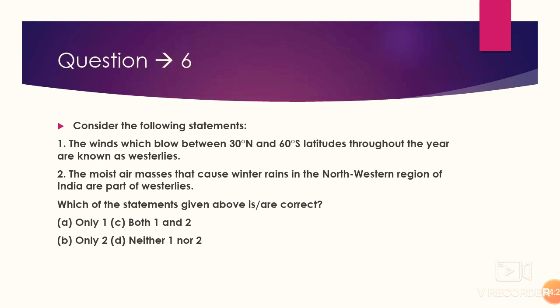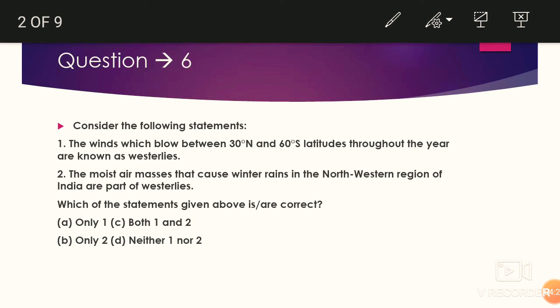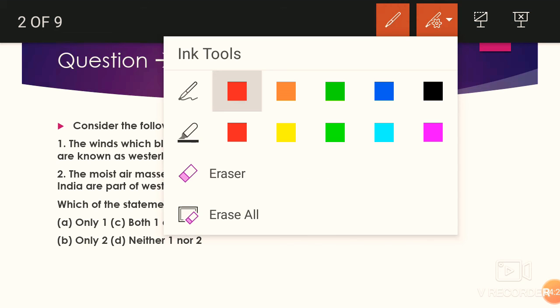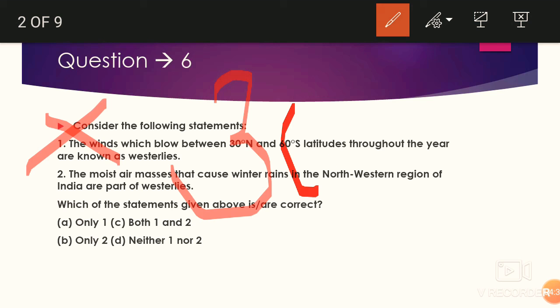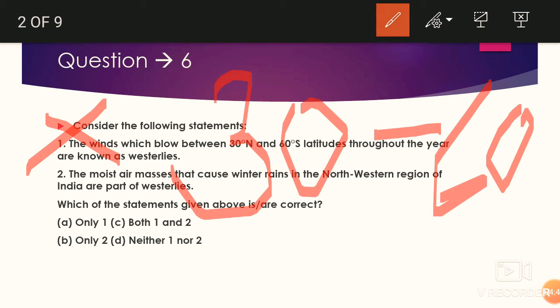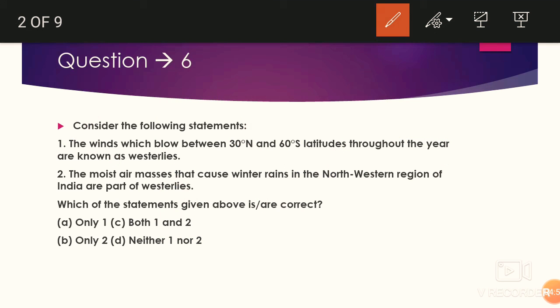No, this is not happening. So our first statement is wrong from this perspective. It should be between 30 and 60 north in northern hemisphere, and 30 and 60 south in southern hemisphere. So this is our basic information. Our first statement is wrong.